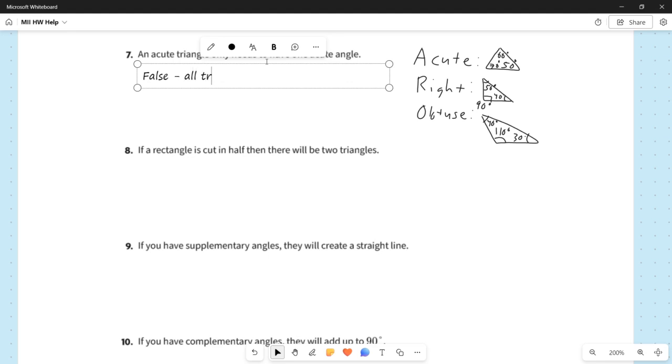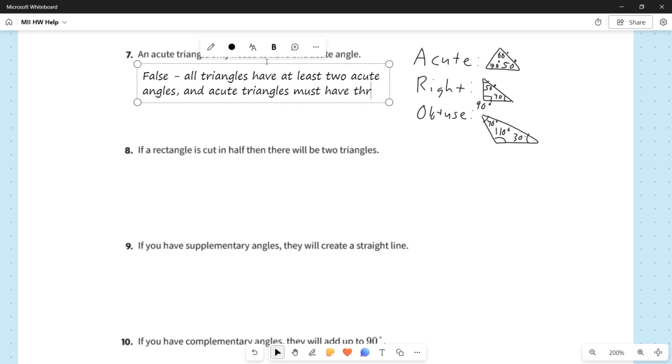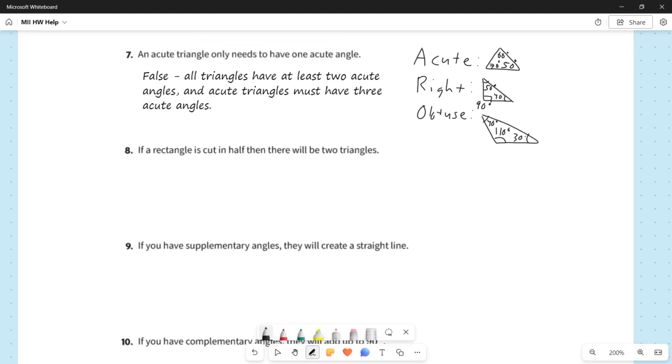So we'll say all triangles have at least two acute angles, and acute triangles must have three acute angles. And so that is our answer for number 7.